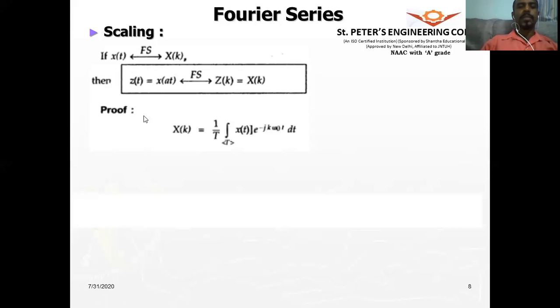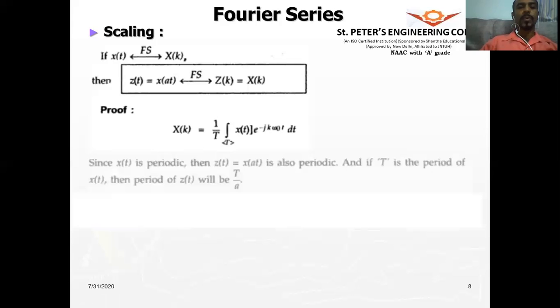So by definition, x of k is equal to 1 by T integral over 1 period x of t e to the power of minus jk omega naught t dt. So this is the standard definition we know. Now from this, we want to find out what is x of at. So we will put z, x of at here,